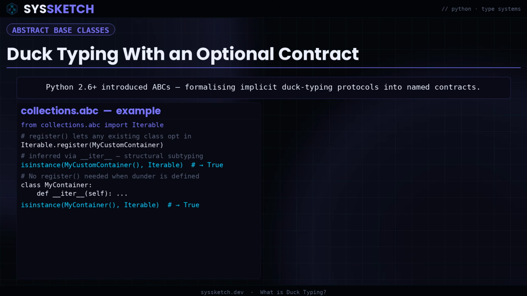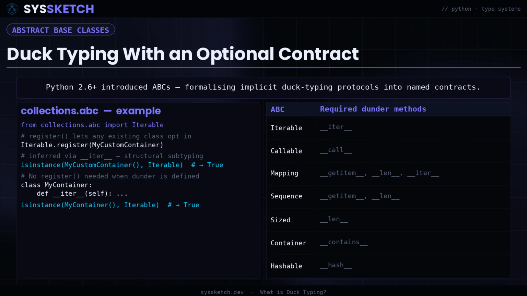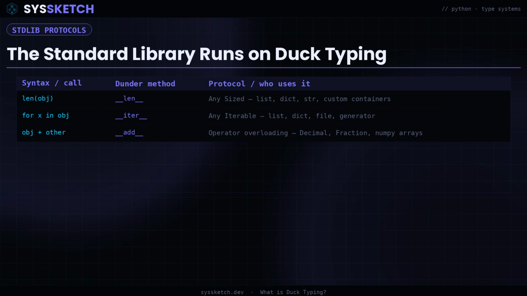Python formalized duck typing's implicit idea into something explicit with abstract base classes, introduced in Python 2.6. An ABC lets you define a protocol, a named set of methods an object must implement without forcing inheritance. The collections.abc module ships ABCs for common protocols: iterable, callable, mapping, sequence. You can register existing classes against them, or let Python infer conformance through structural subtyping. It is duck typing with an optional contract.